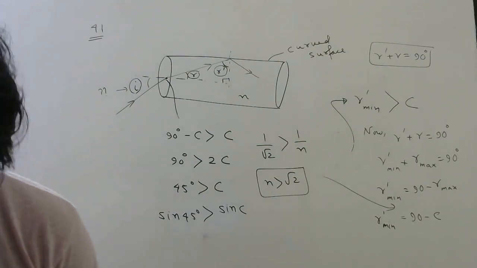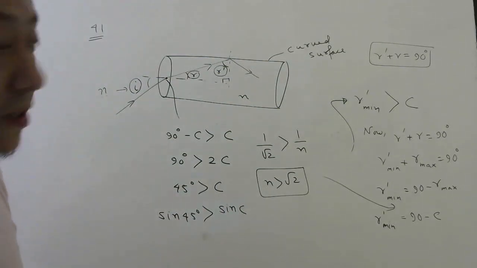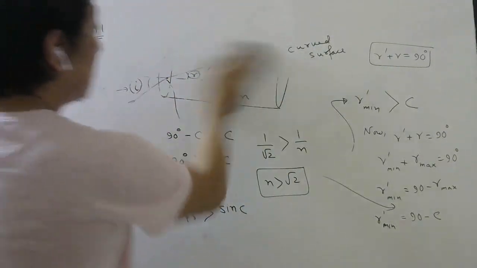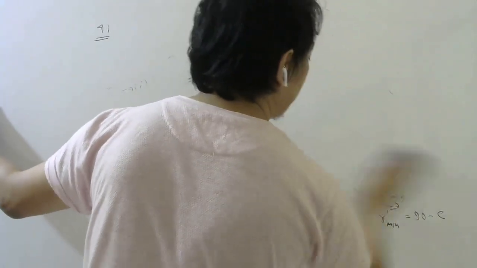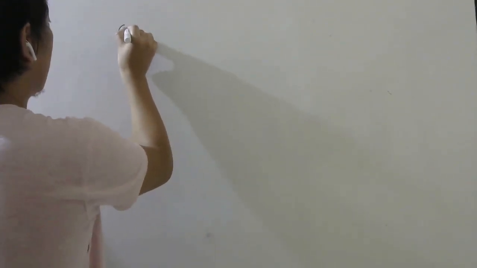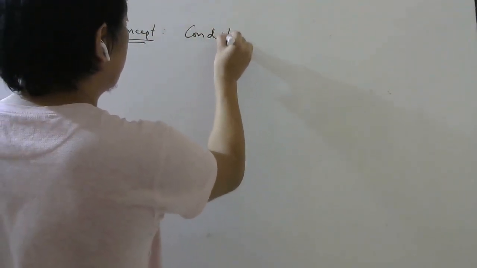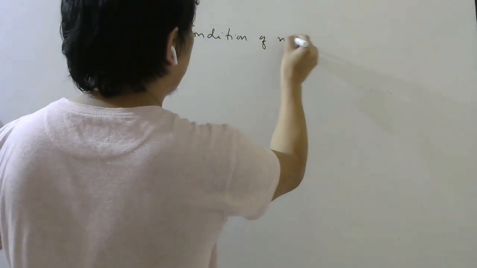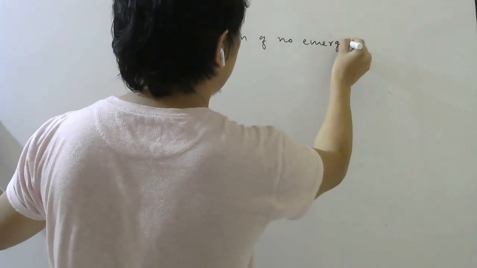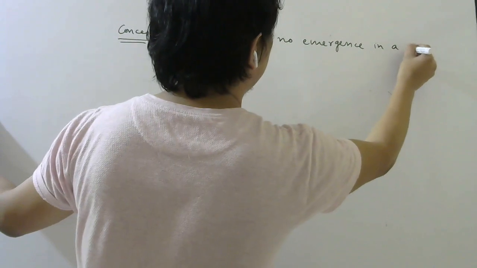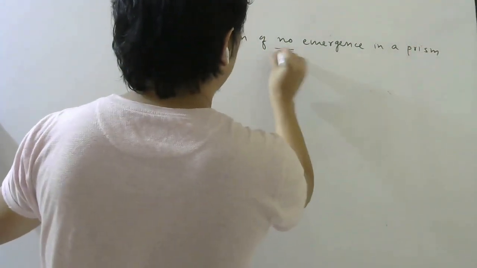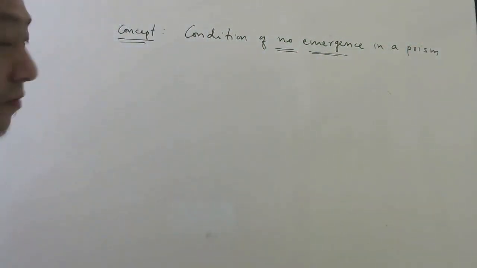Which question is this? Option A. Okay, since we have done this, there is a similar concept in prism also. In prism, so let me discuss that also, because if I discuss it now itself, you will understand better. This is another concept, condition of no emergence in a prism.